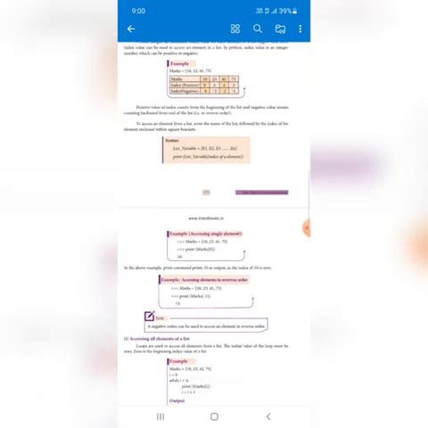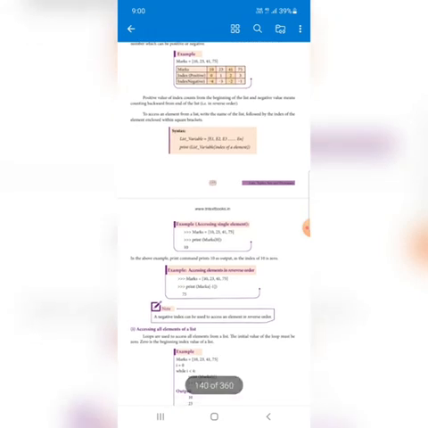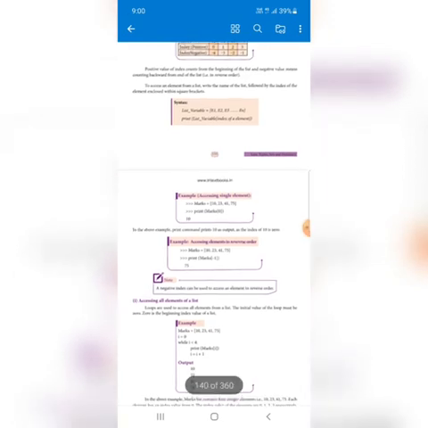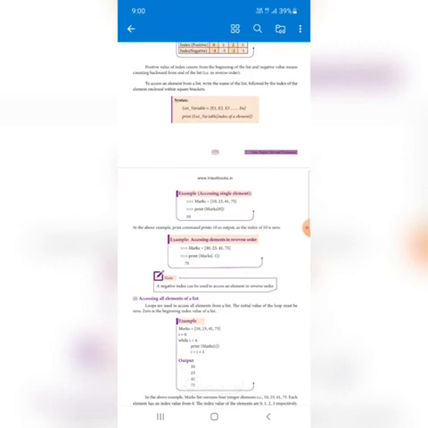Just mind it, we can reverse the index values. So the last element 75 is -1, 41 is -2, and so on, right? Another example is the syntax to access an element. How can we access the element? For accessing an element we have one syntax. That means the list variable name, with element 1, element 2, element 3, and element n. And print the list with an index value.